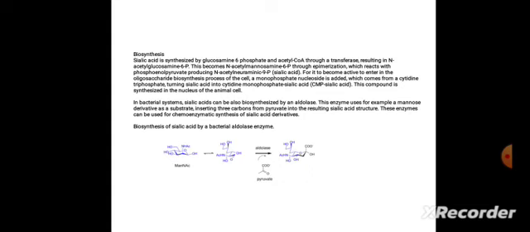In bacterial systems, sialic acid can also be biosynthesized by an aldolase. This enzyme uses, for example, a mannose derivative as a substrate, inserting 3 carbons from the pyruvate into the resulting sialic acid structure. These enzymes can be used for chemoenzymatic synthesis of sialic acid derivatives.